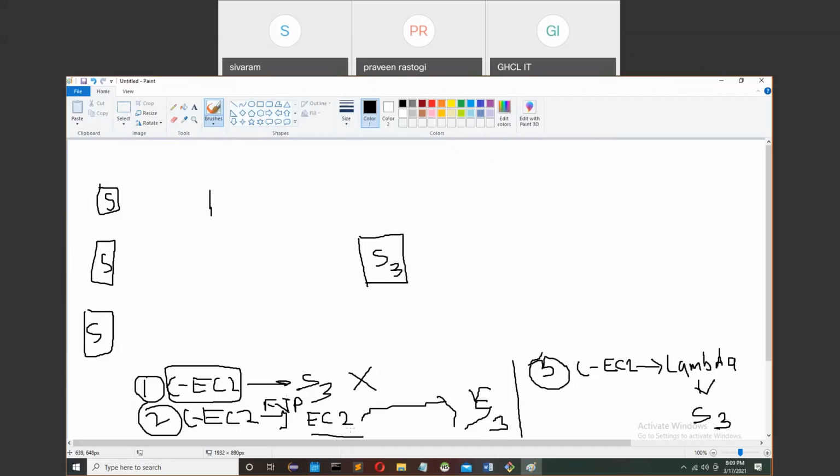And this common EC2 instance has a connection with S3. There is only one machine which is directly communicating with S3. So in future, if let's say your password or your credential is changed, there is no problem. You just need to change one EC2 instance, right?